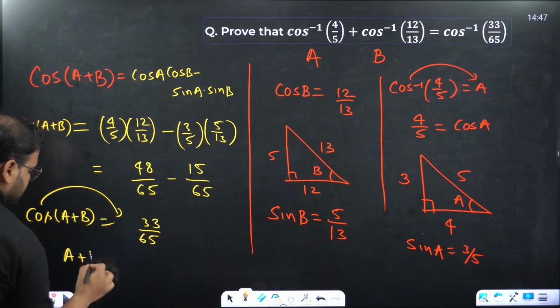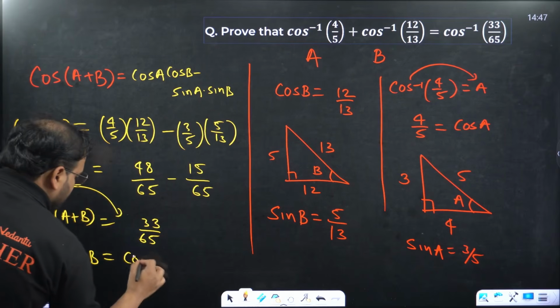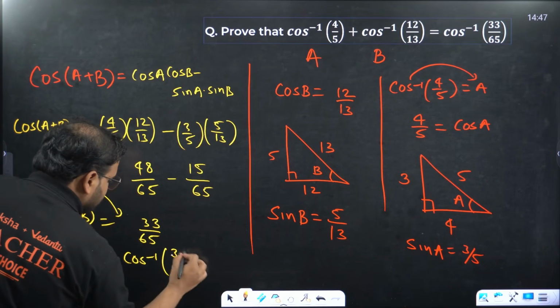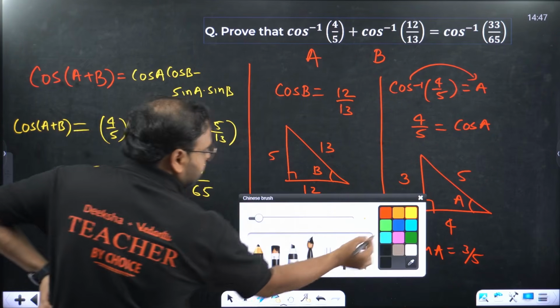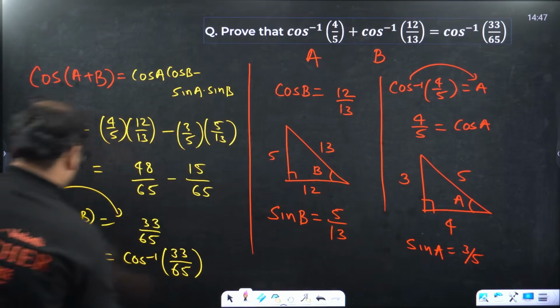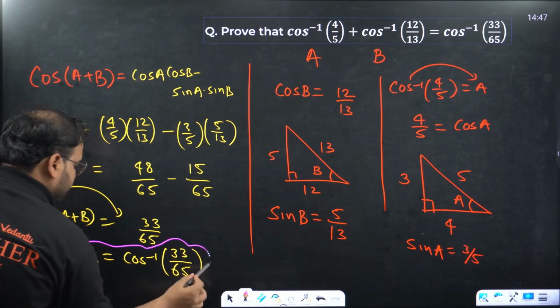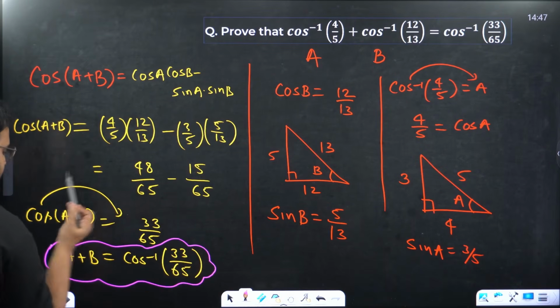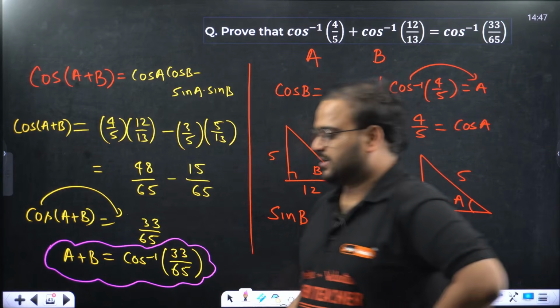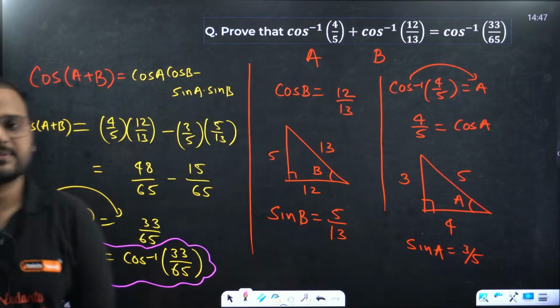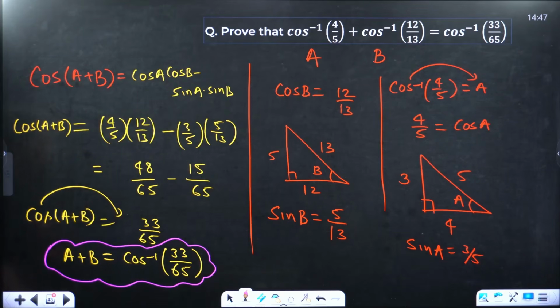So A plus B is equal to cos inverse of 33 by 65. That's proven. Please check, since I have taken all the steps, you can refer over here. I hope this makes sense.